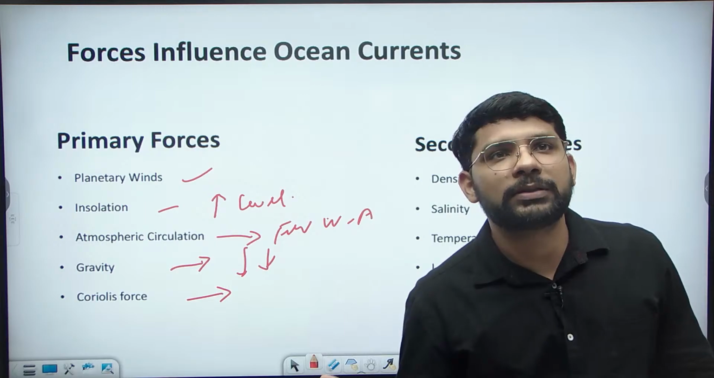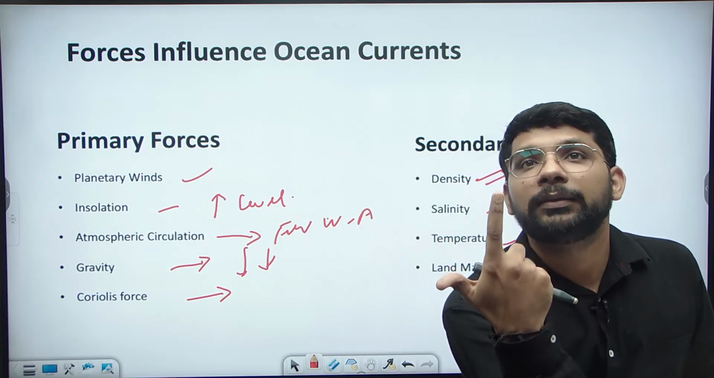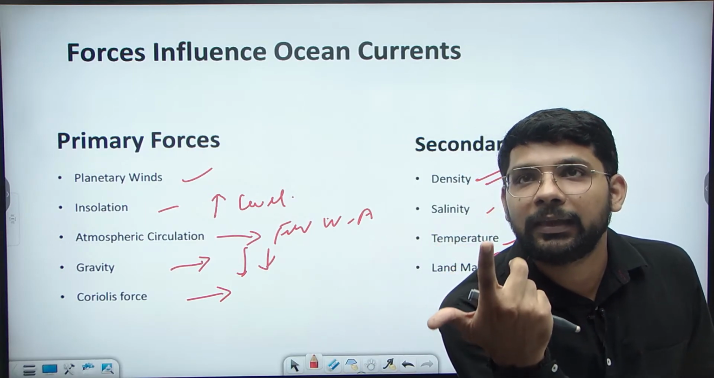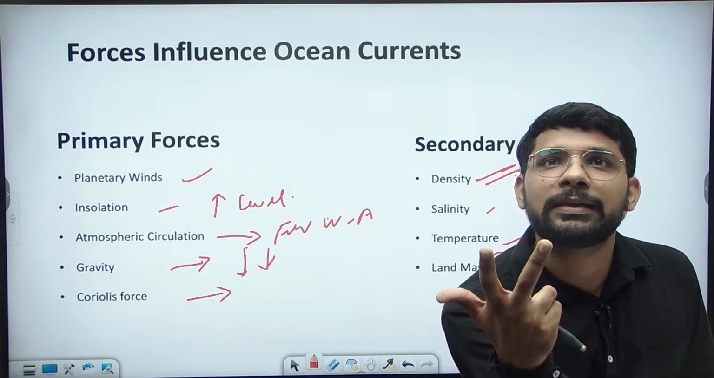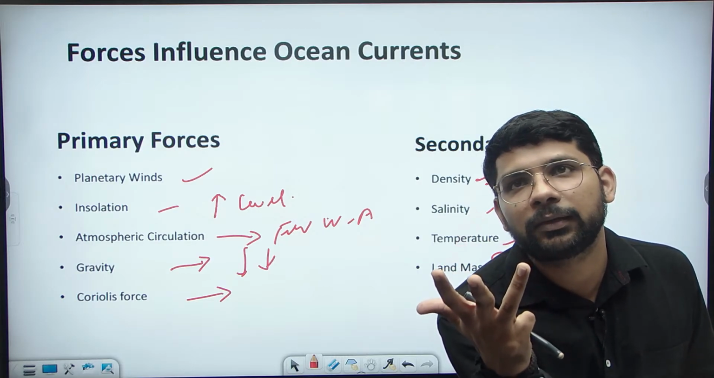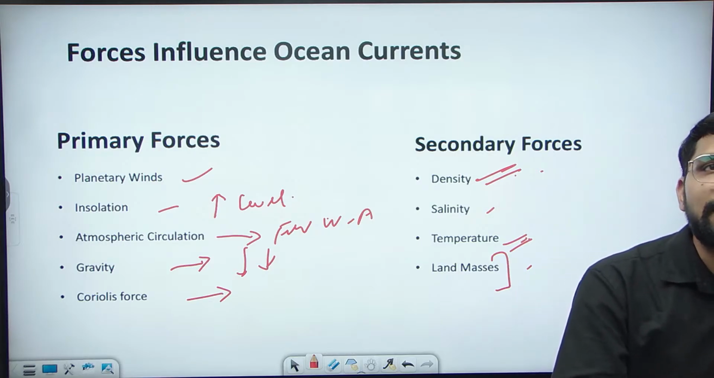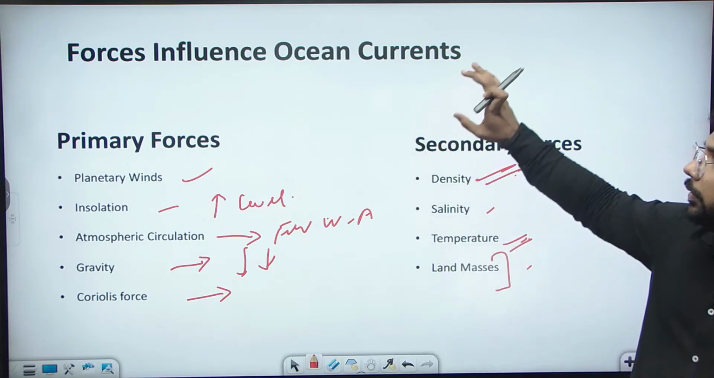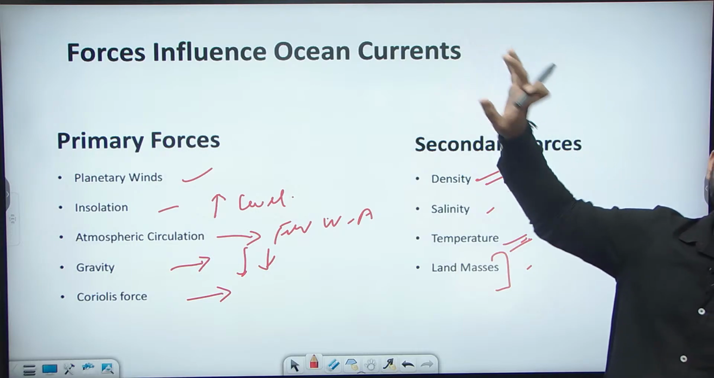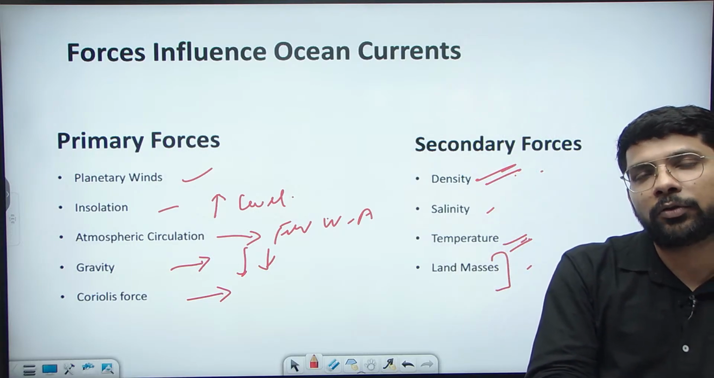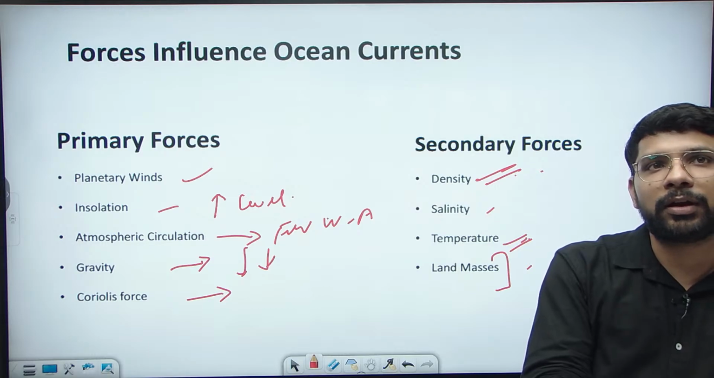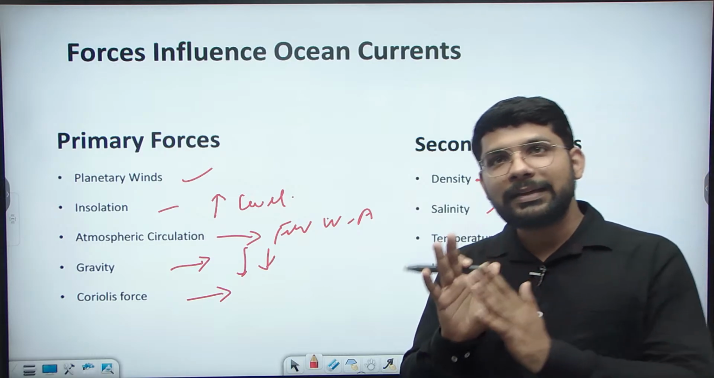And the primary forces are the planetary winds, then gravity, atmospheric circulation we can say, Coriolis force we can say. These are the primary forces which influence the movement of the ocean water or the ocean currents. Clear to everyone? Okay. So now let's see the map.